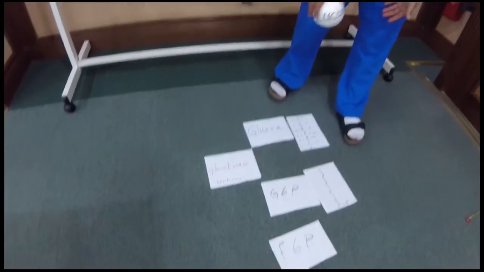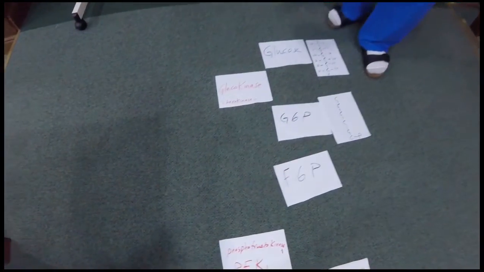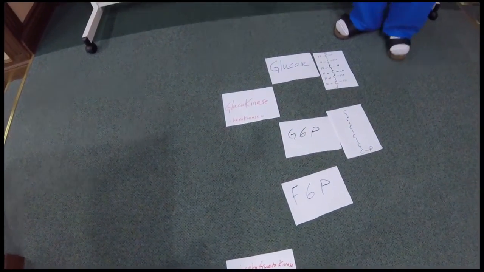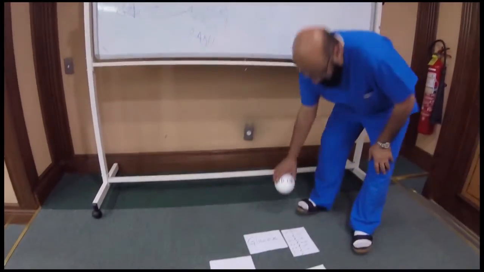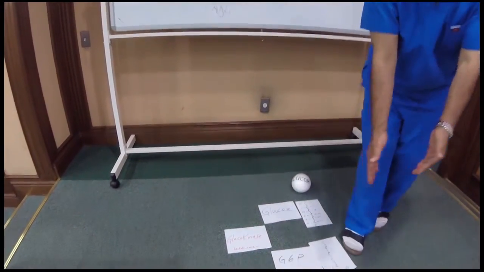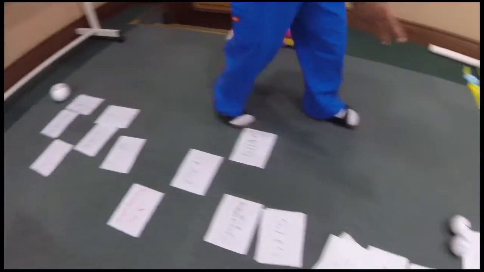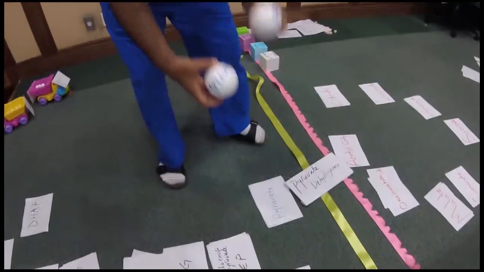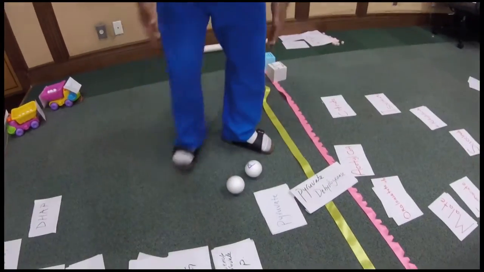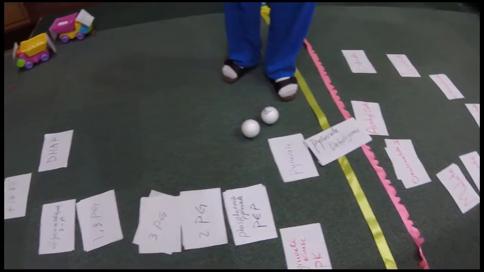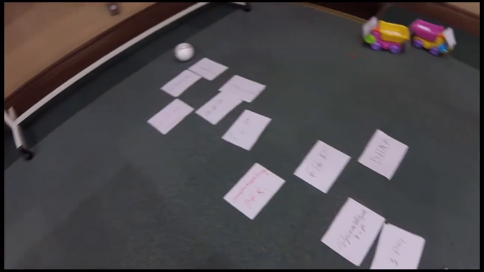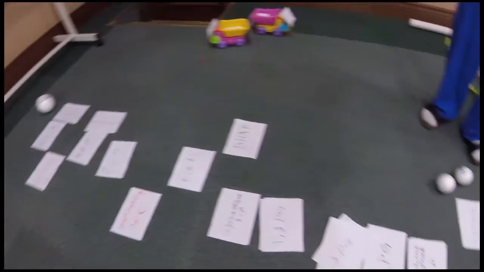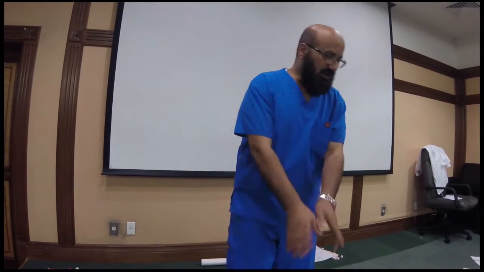Now we start what we call glycolysis, the breakdown of this glucose. Glucose is broken down into these structures until I produce out of it two pyruvates. And that's the end in the cytoplasm. This is called glycolysis. So if I ask you what is the end of glycolysis, it will be pyruvate. Now, if there is no oxygen, pyruvate, as we said, will become lactate. If there is oxygen, pyruvate will get into the mitochondria.